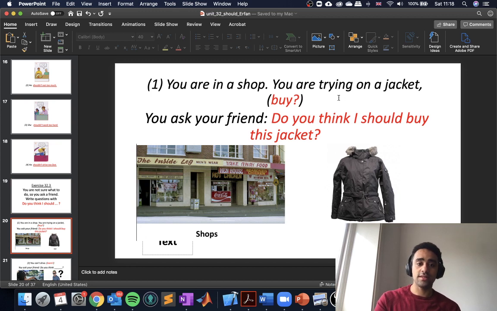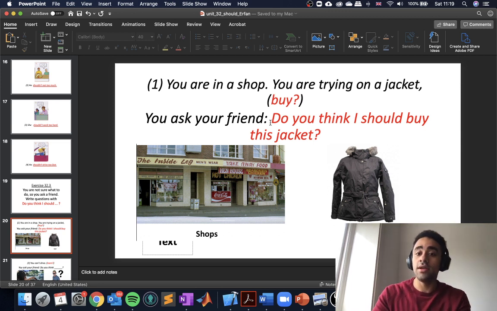The first one is answered. So you are now in a shop and you're buying a jacket. You're trying on a jacket, and you look in the mirror, you like it, but you're not sure. So you ask your friend, do you think I should buy this jacket? So you're asking your friend if it's a good idea to buy this jacket. You're asking them their opinion. They look at you like, okay, it fits you or it doesn't fit you, and then they will answer you.